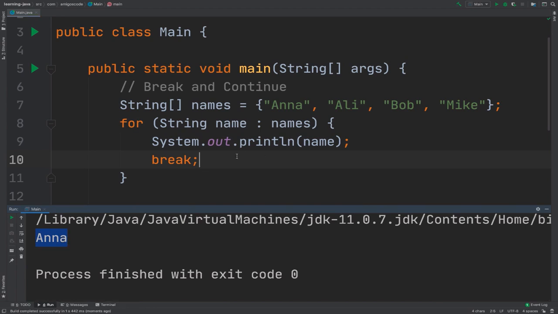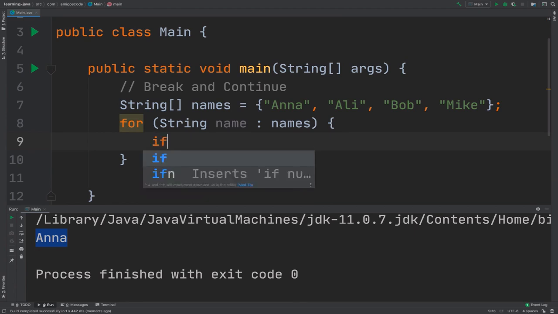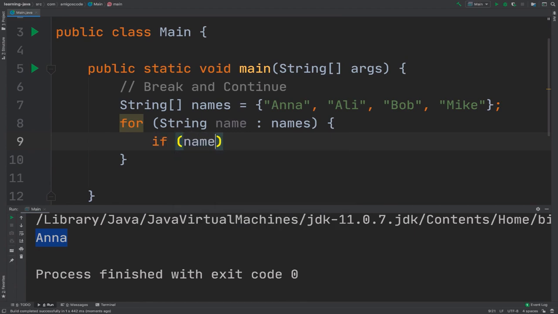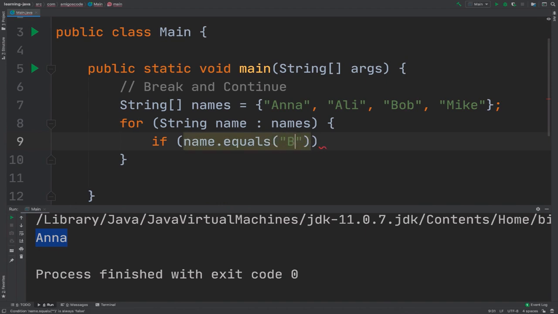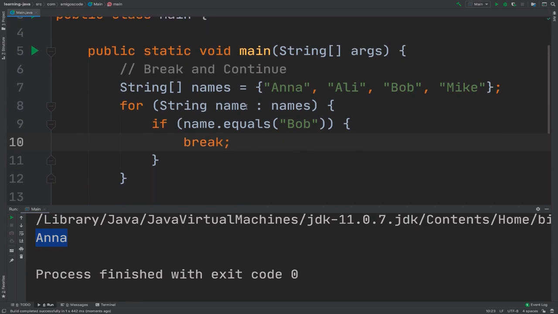So we could do something more clever. Let's say if name.equals("Bob"), we want to break out of the loop. So now we go and print Anna, Ali, and then if name equals Bob, we simply break.